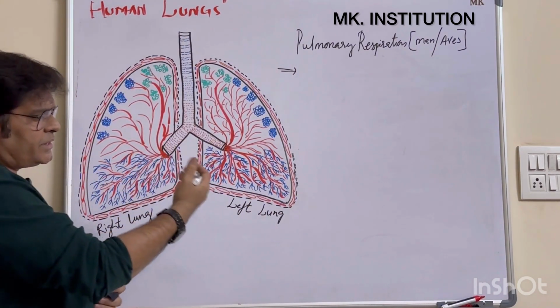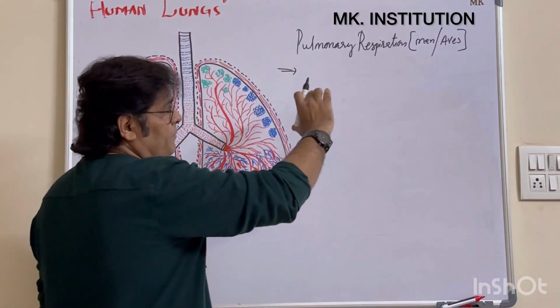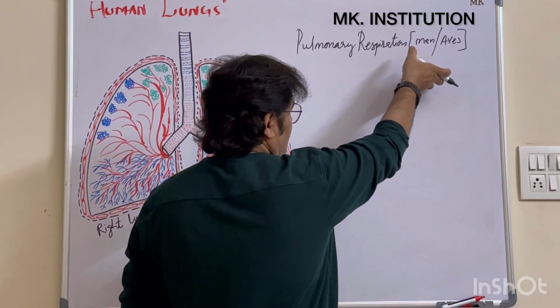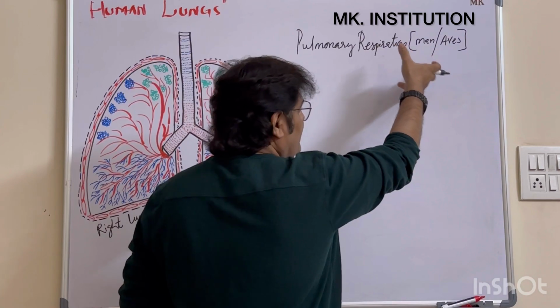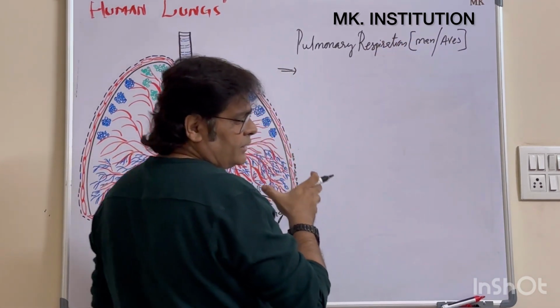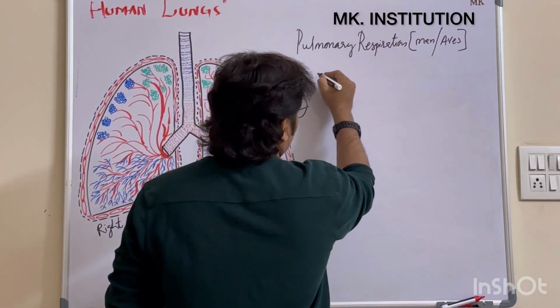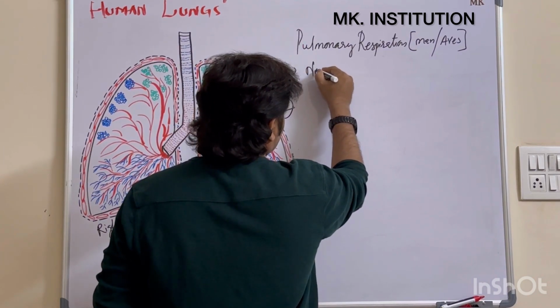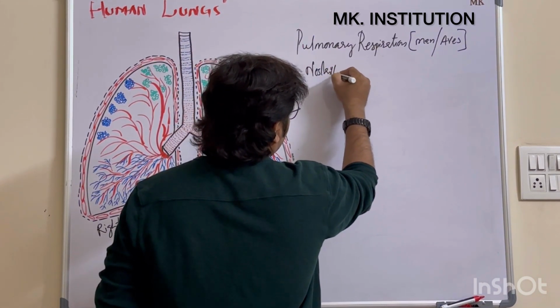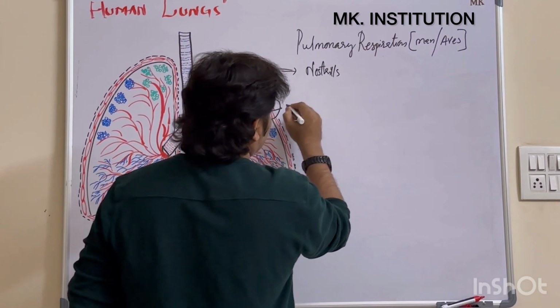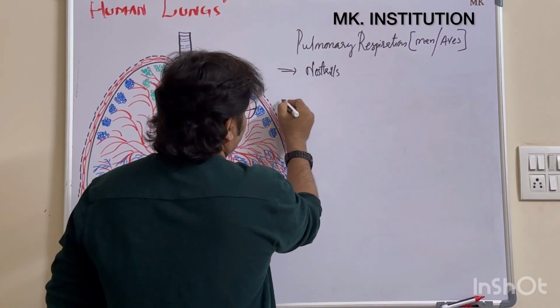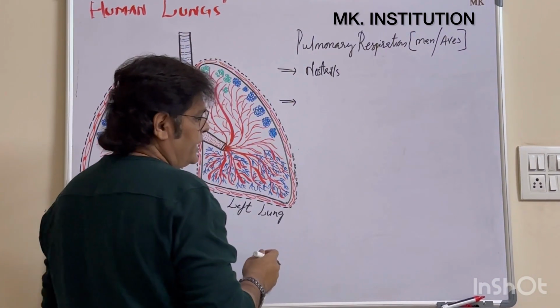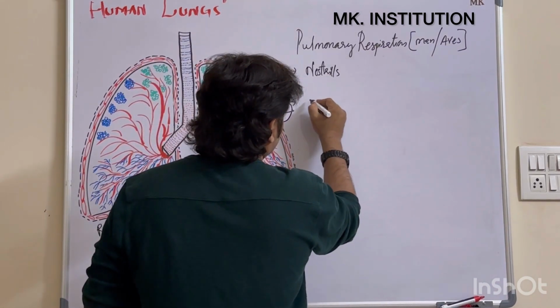So how does the respiration take place? The pathway by which gases enter our body starts here, beginning with the nostrils. The first one is the nostrils, a pair of openings on the face. Then after the nostrils, the next one is the nasal cavity.